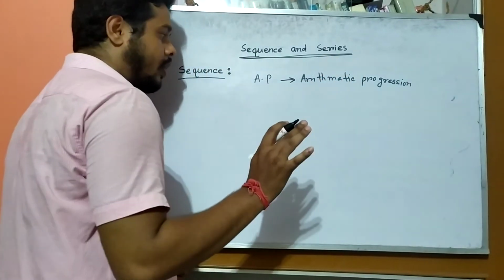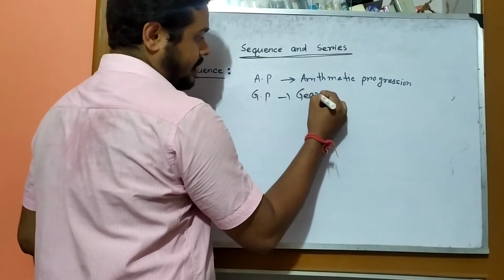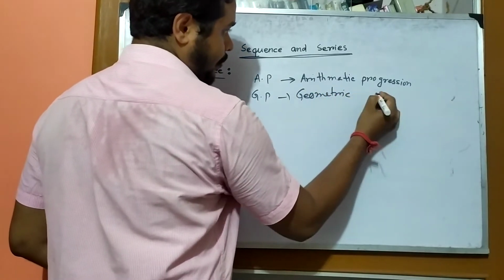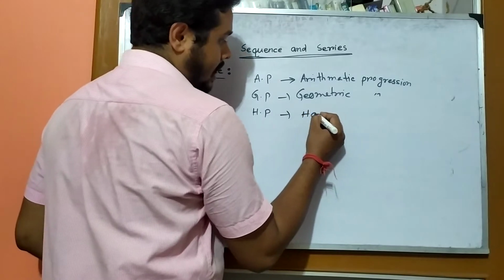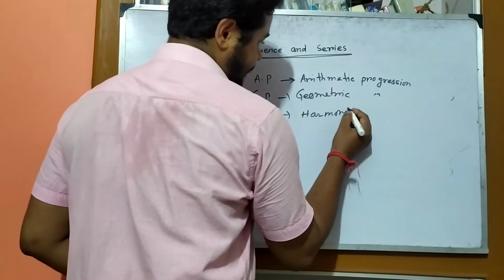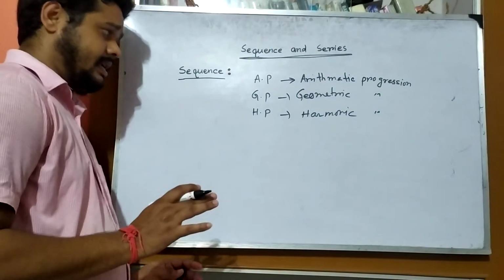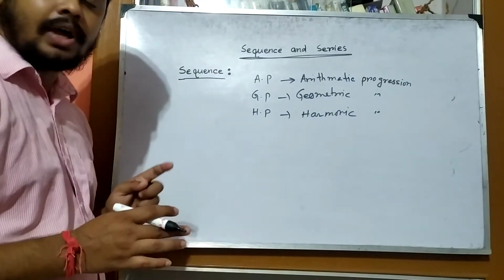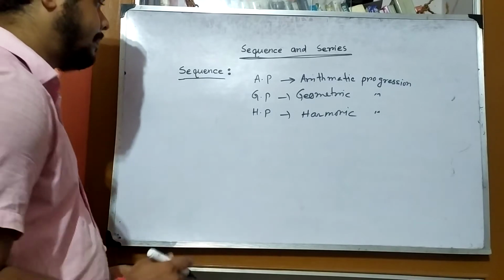This is a type of order. GP, that is geometric progression, and another is HP, that is harmonic progression. Okay. I am explaining all these types of progression or sequence by examples.